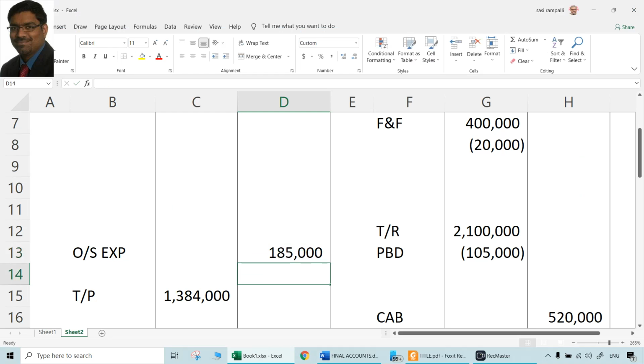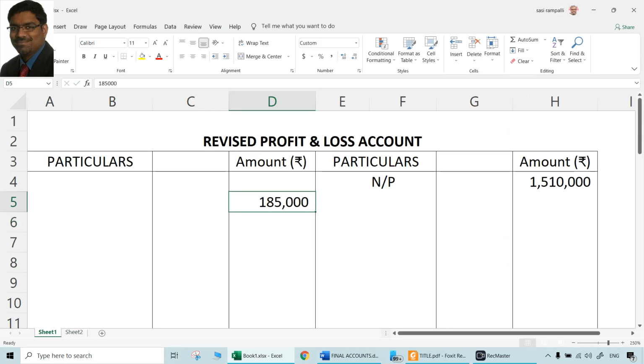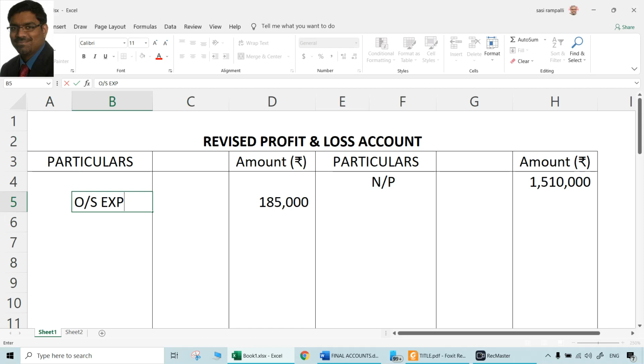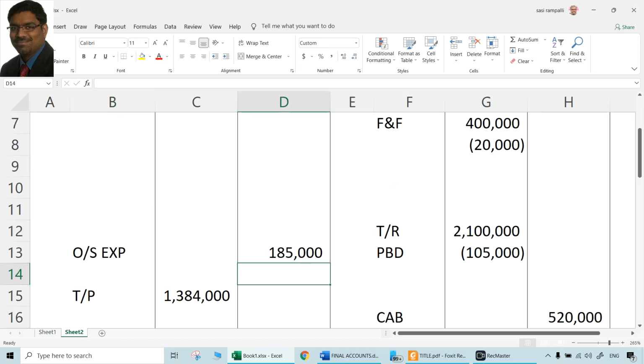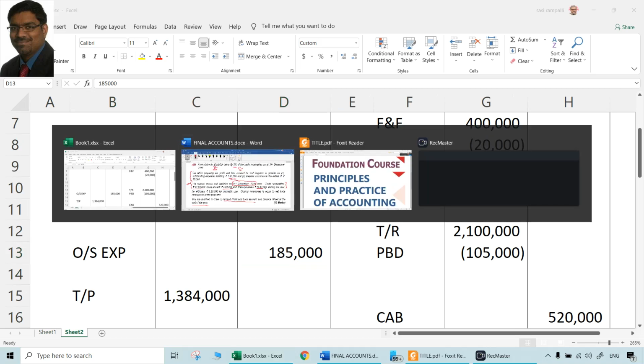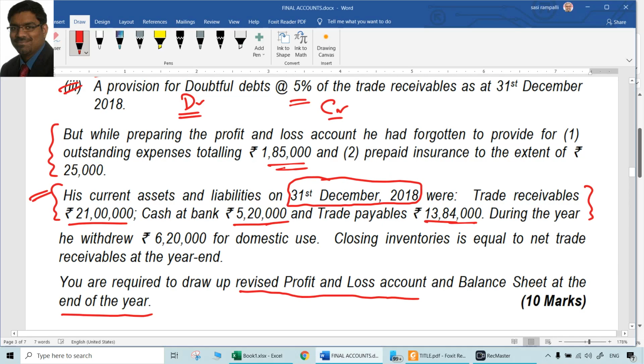So once again, always you have to keep in mind what we did here. This is debit, outstanding expenses, you can call it, unpaid expenses. Either way, 1,85,000 debit aspect is done in the P&L account. Credit aspect is done by treating it as a liability. The liabilities are credit balances. So that is over. That is the treatment.